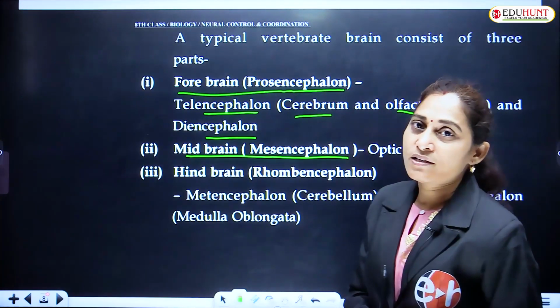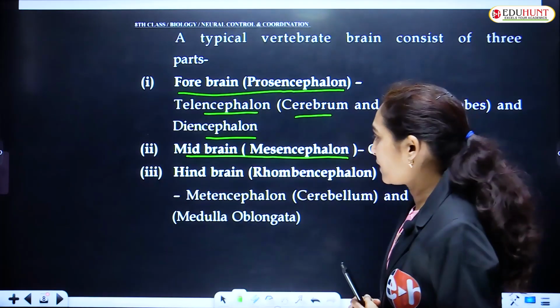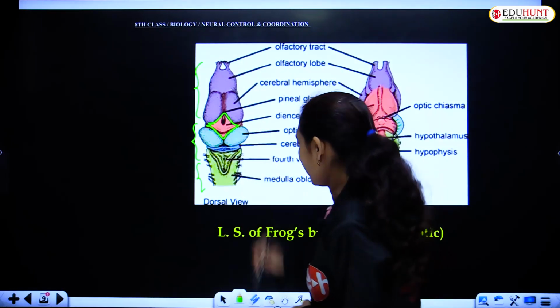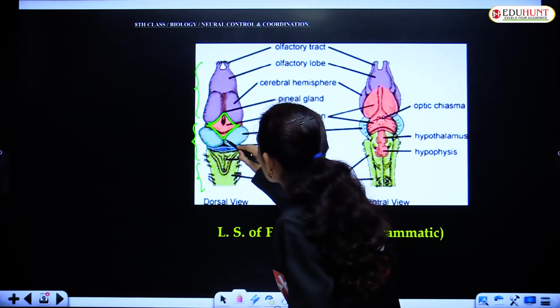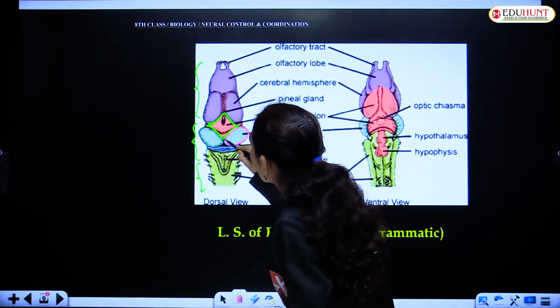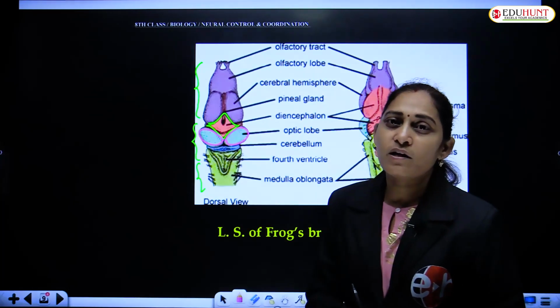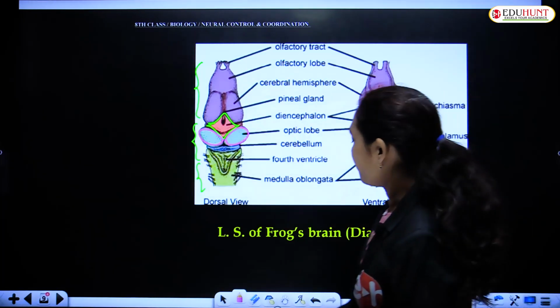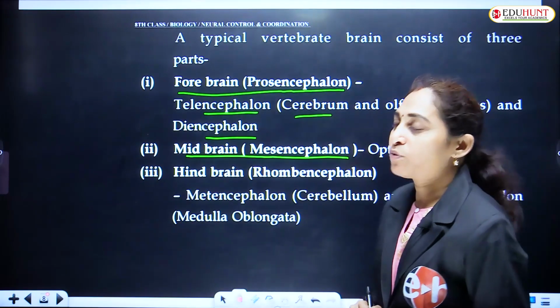Next one is the midbrain. Midbrain, mesencephalon, consists of optic lobes. Two optic lobes are present. So these are the optic lobes. These optic lobes constitute the midbrain, the mesencephalon part.